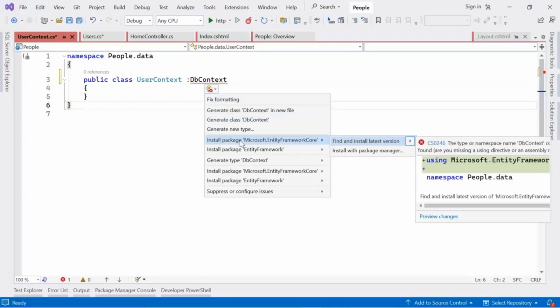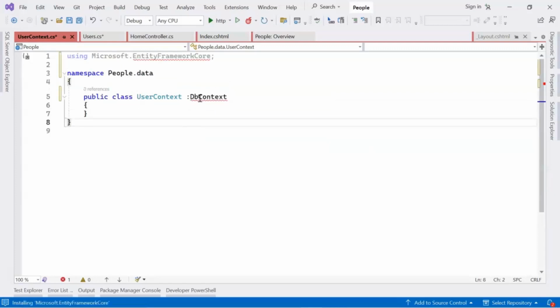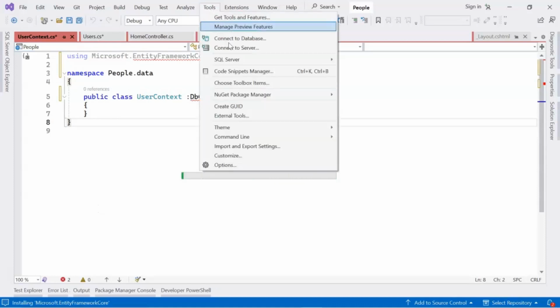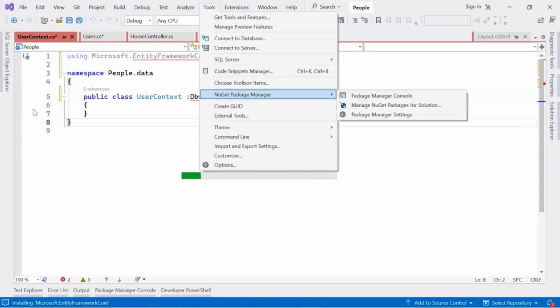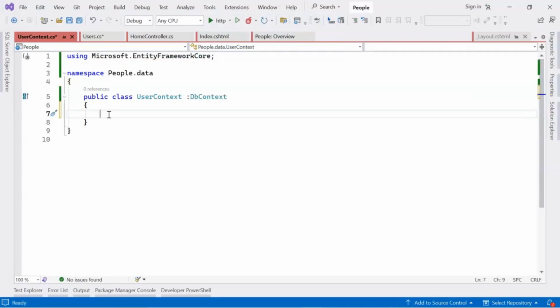Since I'm using .NET 8, I'm getting an option to install it directly. If you don't get an option, you can go to the NuGet packages from tools and install the Entity Framework Core. Now we need to create a constructor, make it public.